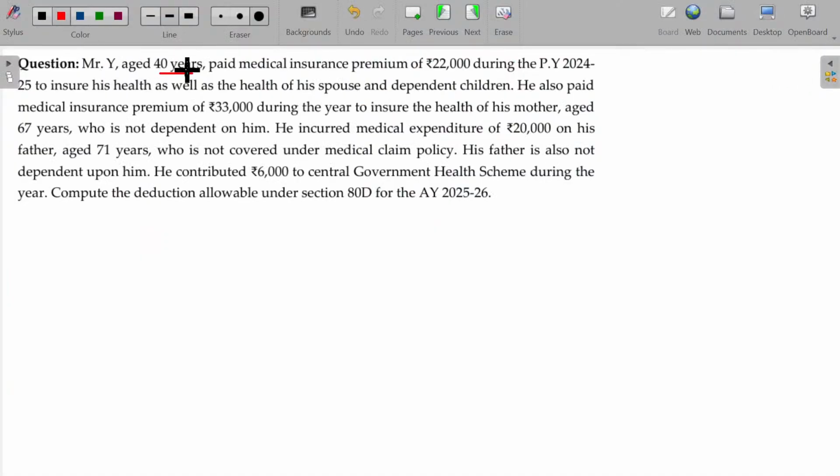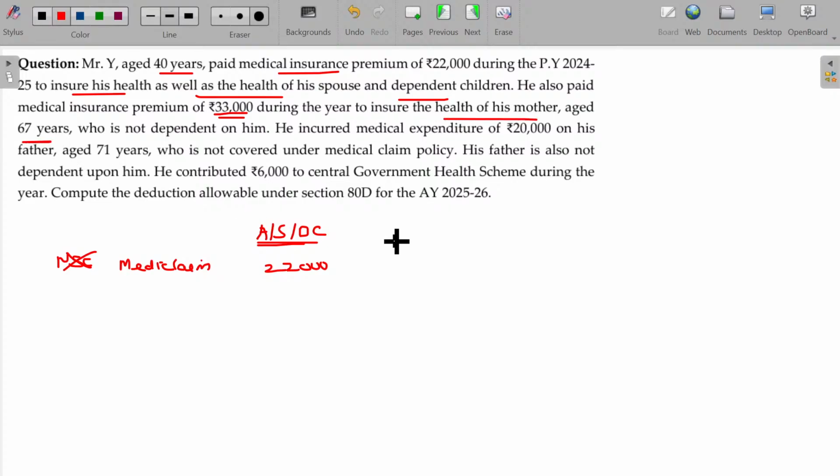Mr. Y aged 40 years, assessee, spouse, dependent children category, not senior citizen case. Paid medical insurance premium, mediclaim premium, value being 22,000, to ensure his health as well as the health of his spouse and dependent children. He also paid medical insurance premium 33,000 during the year to ensure the health of his mother aged 67 years.